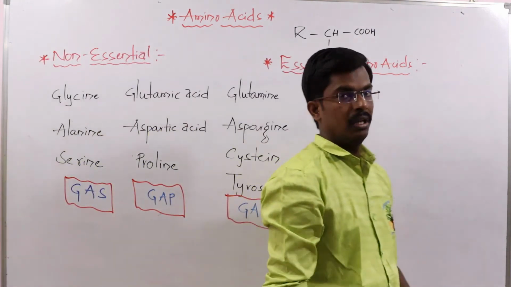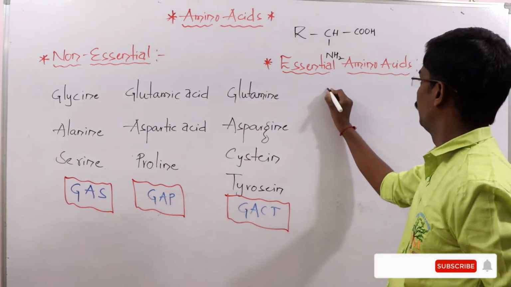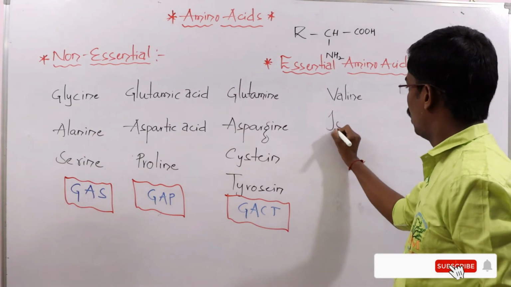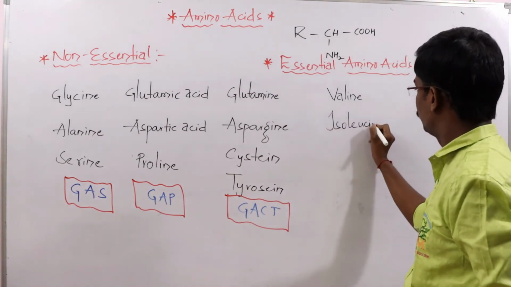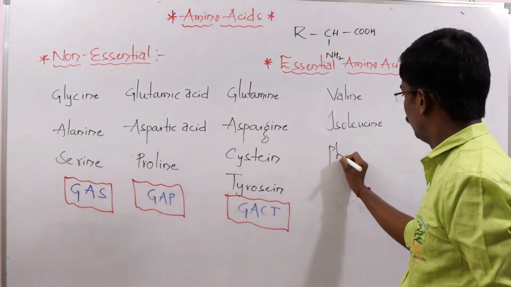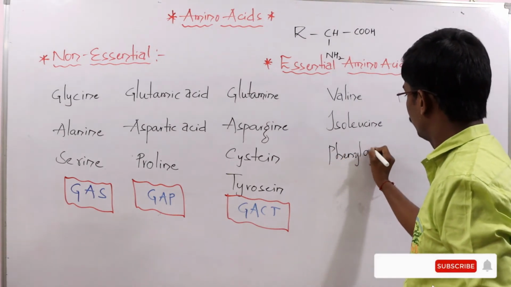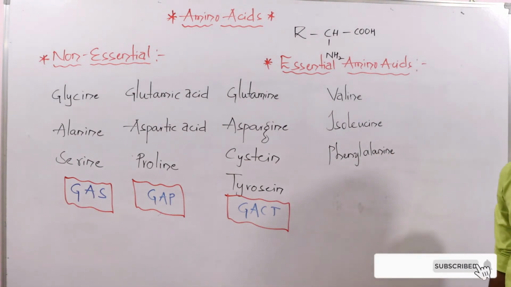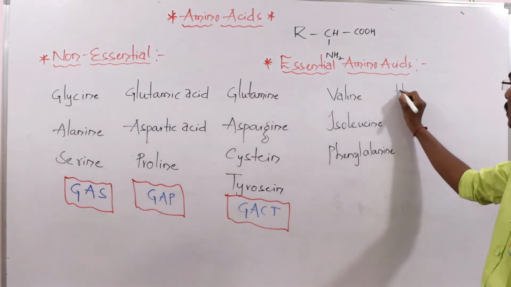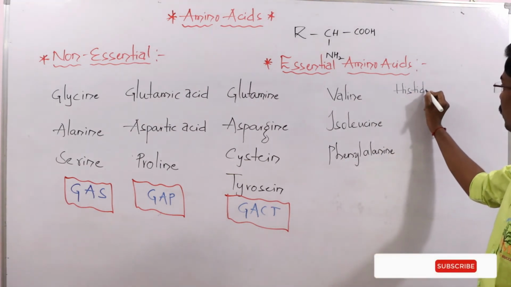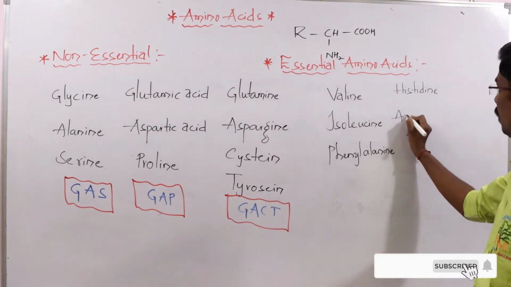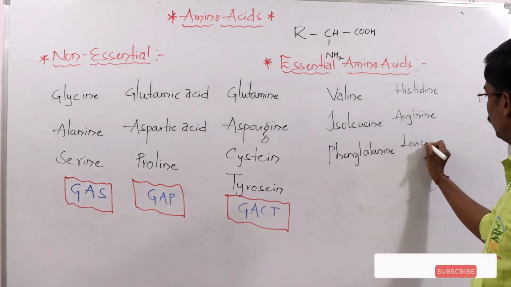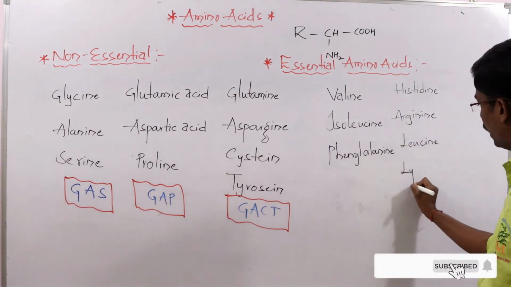Here another 10 essential amino acids are there. Valine, isoleucine, phenylalanine. Next, histidine, arginine, leucine, lysine.